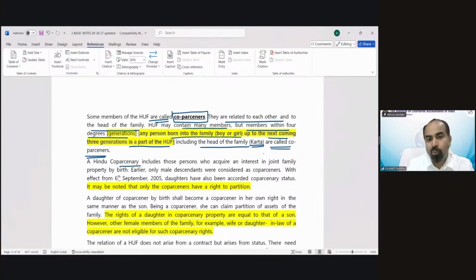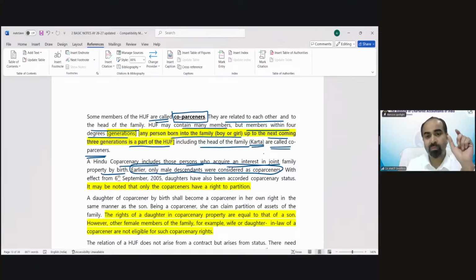A Hindu co-parcener includes those persons who acquire an interest in joint family property by birth. Earlier, only male descendants were considered as co-parceners. Now, this is the real thing. Earlier, in a Hindu family, only male members were regarded as co-parceners.